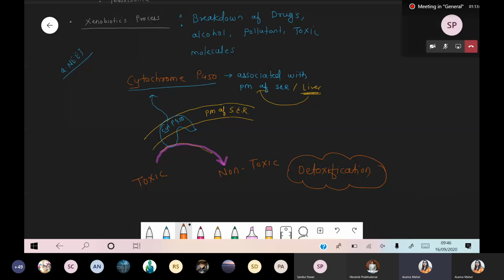Revise the previous part. Please revise. Without revision, nothing is going to happen. Yes, these are the degrading bacteria. Okay, so this was the function with respect to xenobiotic.